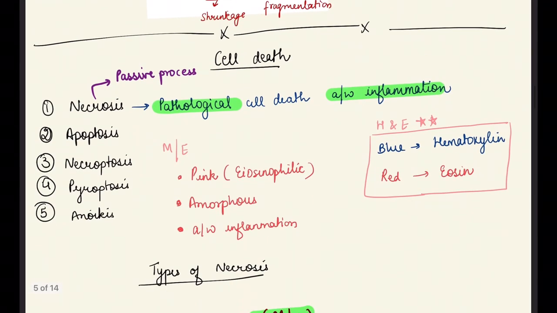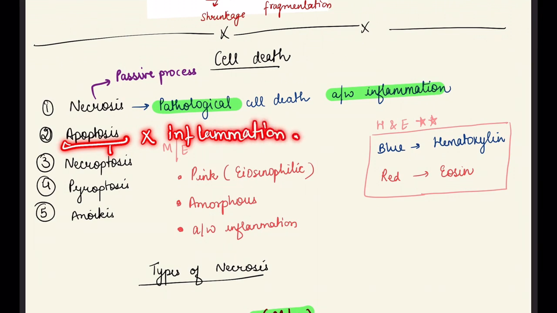Now we come to cell death. Till now we revised reversible and irreversible cell injury. In cell death, we already know that there are 5 types: necrosis, apoptosis, necroptosis, pyroptosis and anoikis. Necrosis is pathological cell death, and it is associated with inflammation. Apoptosis is both physiological and pathological cell death, and it is not associated with inflammation. A for apoptosis and A for active process.